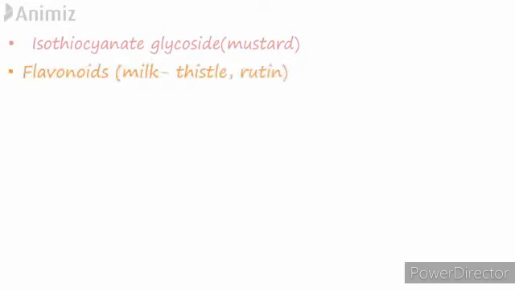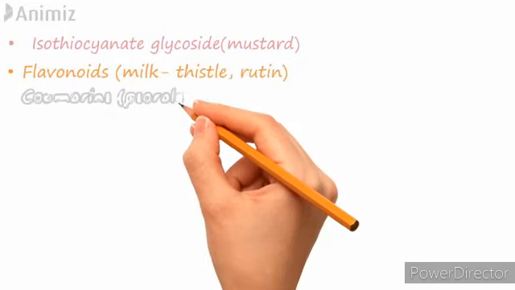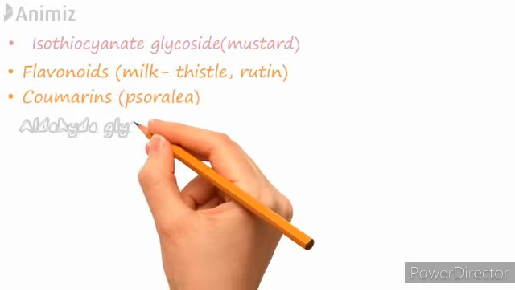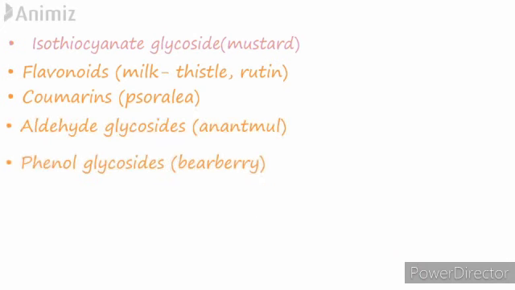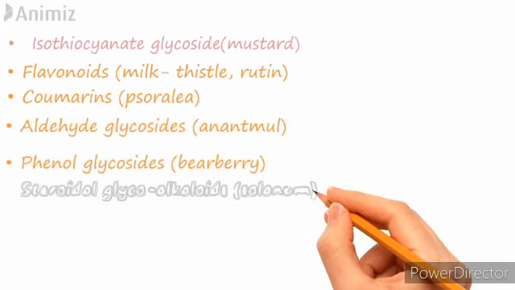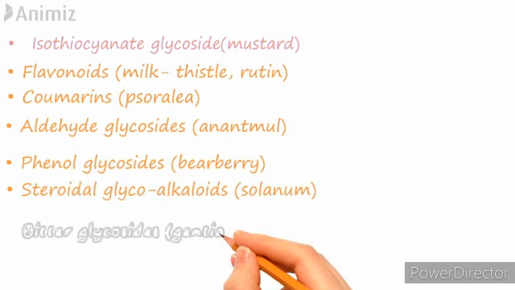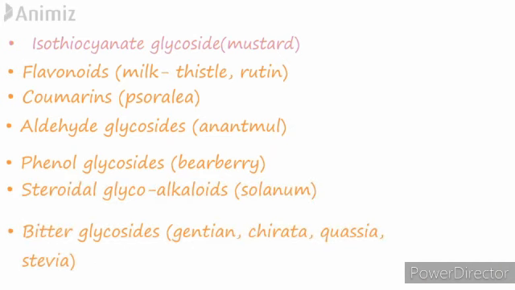Then coumarins, example psoralea. Then aldehyde glycosides, example anantamul. Then phenol glycosides, example barberry. Then steroidal glycoalkaloids, examples are solanum and cassinum. And lastly, bitter glycosides, examples are gentian, chirata, quassia and stevia.